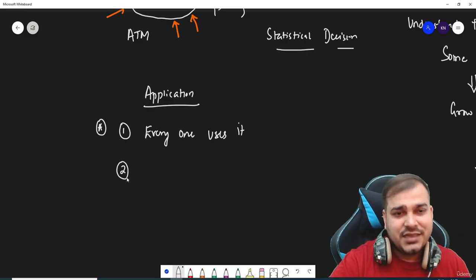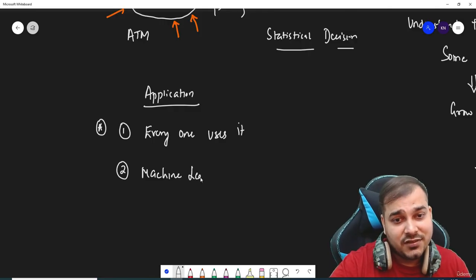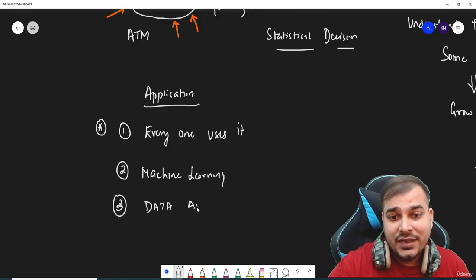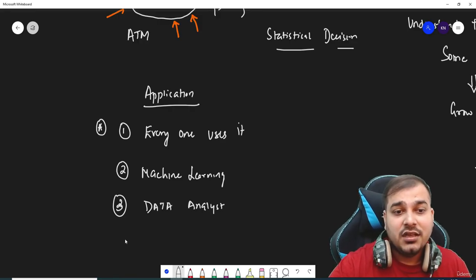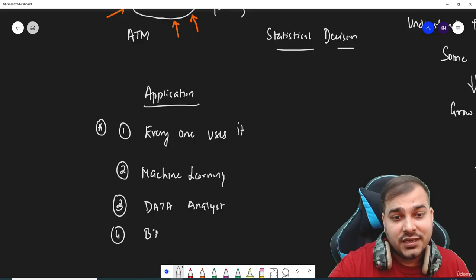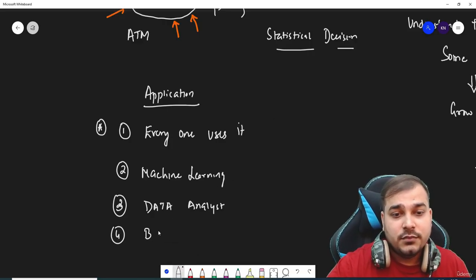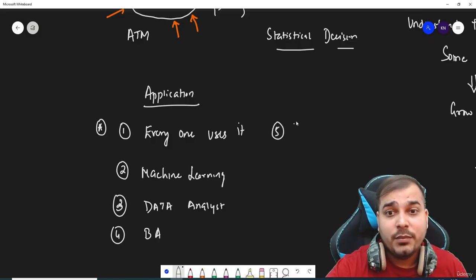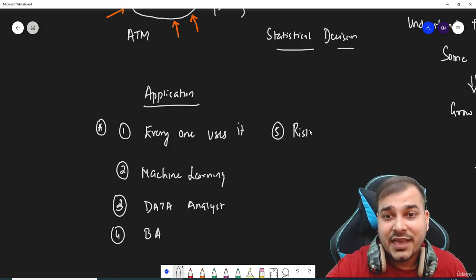Now I'll take the main examples. Obviously you will be using this in machine learning and data science. The third domain or role is data analyst. The fourth is business intelligence developer, or business analytics also I can say. The fifth person who will be using it is probably a risk analyst.